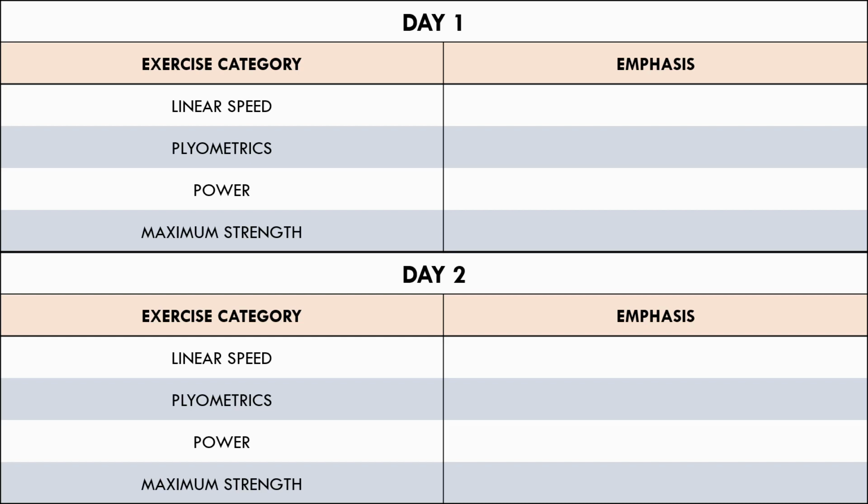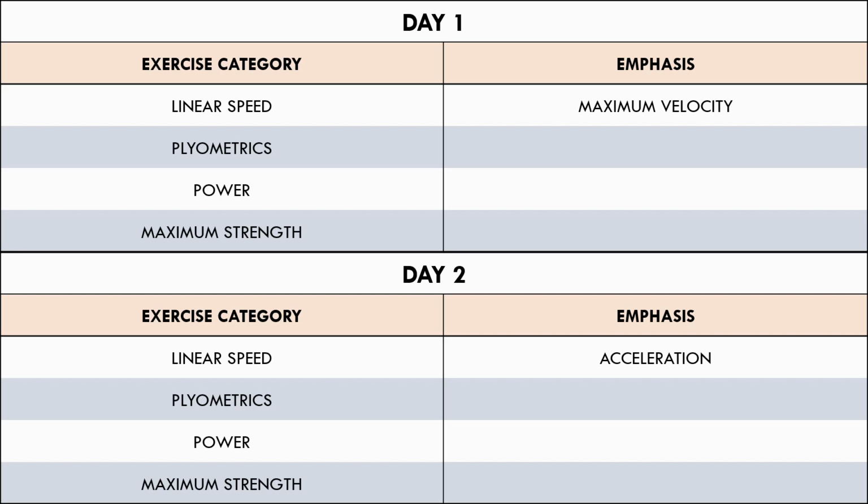In our soccer example, for linear speed training, we can see here that on day 1, maximum velocity sprinting is emphasized, while on day 2, acceleration sprinting is emphasized. This is still training linear speed, although the emphasis has been undulated on each day. Also, acceleration sprinting is predominantly concentric in nature, meaning it is likely to induce less muscle damage than maximum speed sprinting.